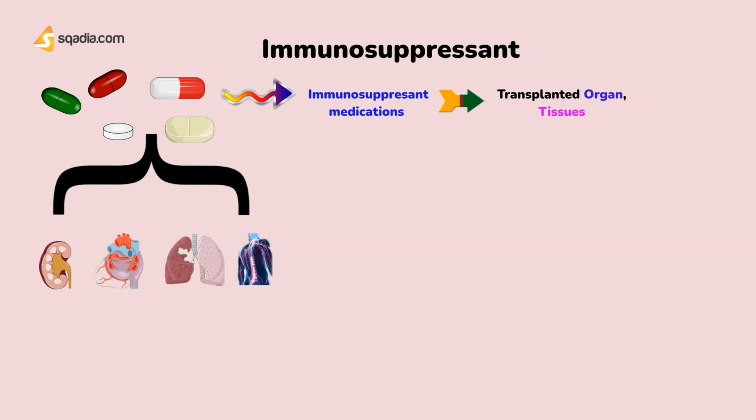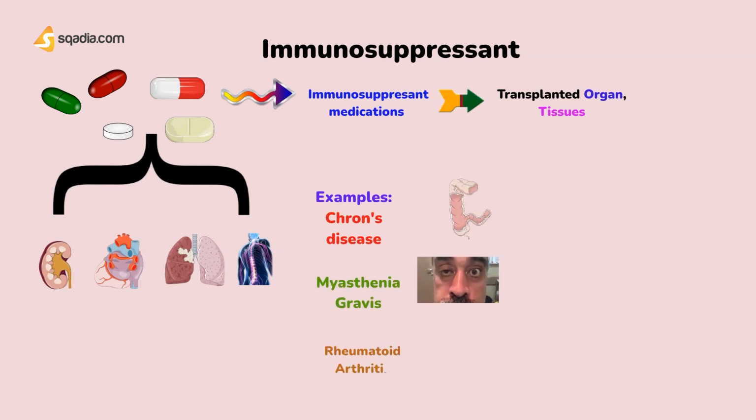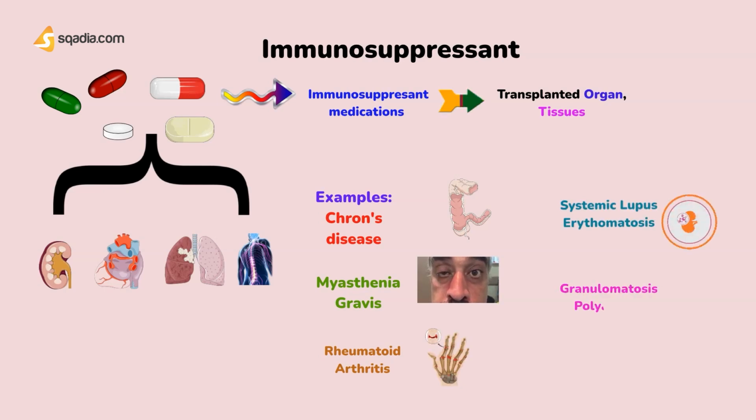And they are also used to treat a variety of diseases that have an autoimmune component to their pathogenesis. Yeah, I know. Like Crohn's disease, myasthenia gravis. Well, correct again. They both are autoimmune diseases. What about rheumatoid arthritis and systemic lupus erythematosus? Granulomatosis with polyangiitis is also an autoimmune disease, and they all have inflammation in common.